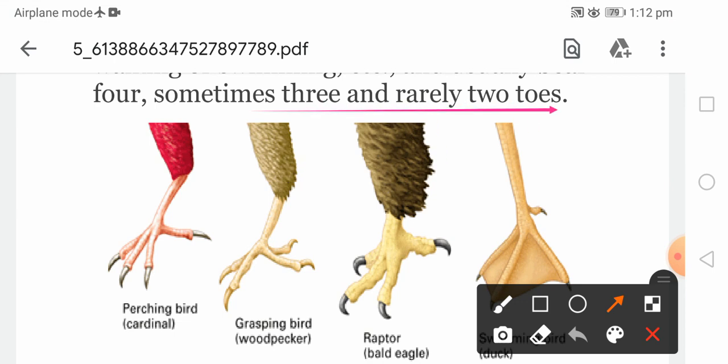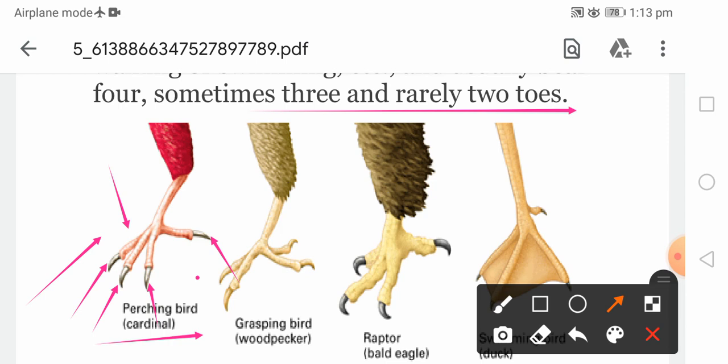Either 3 or rarely 2 toes are found. You can see on your screen, this one is the perching feet, which is present in a cardinal. This perching foot has 4 toes and 4 claw-like structures. These are the claws of the bird.